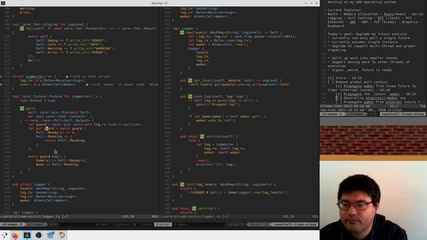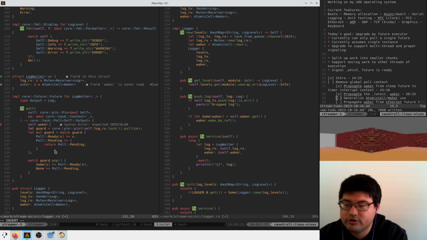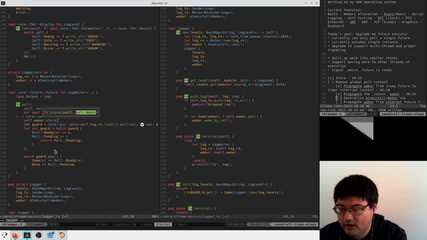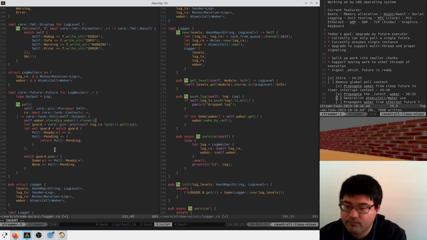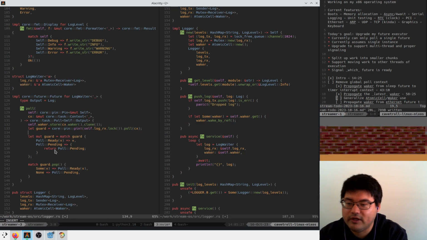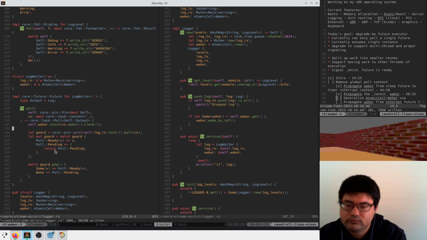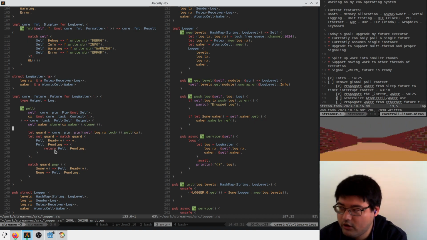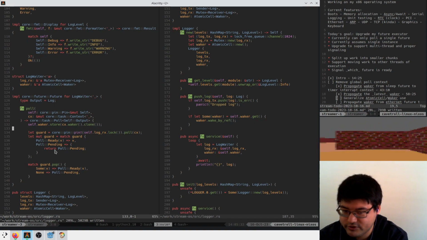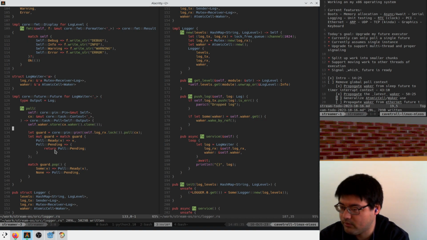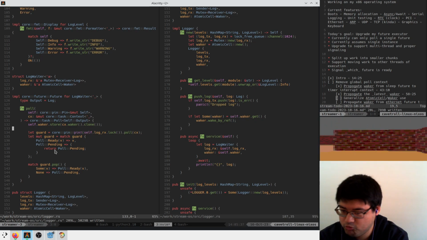self.waker.store(cx.waker.clone()). Nice. So now every time we push a log, we ask our logger service to wake up with the appropriate waker that it was given by its pull method.